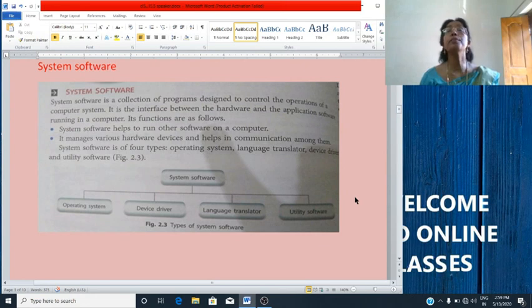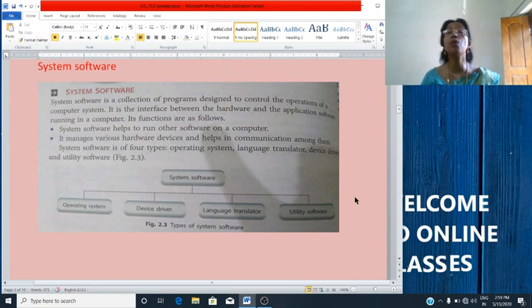It is a program specially designed to control various activities of a computer system. It manages the smooth working of the hardware as well as software components of a computer. It establishes a link between hardware and the user's programs.